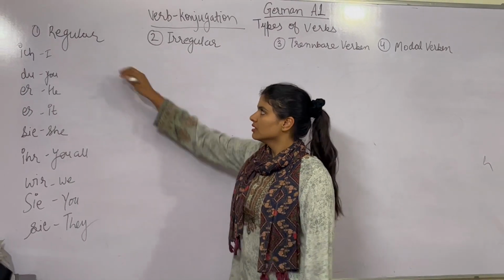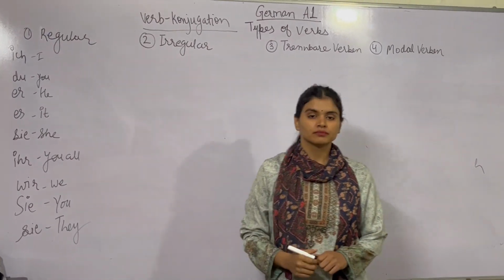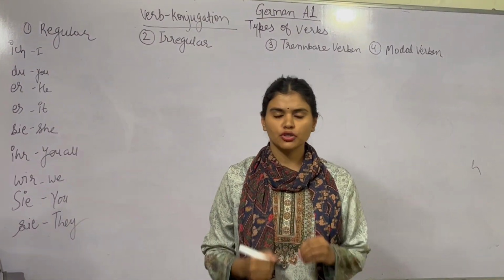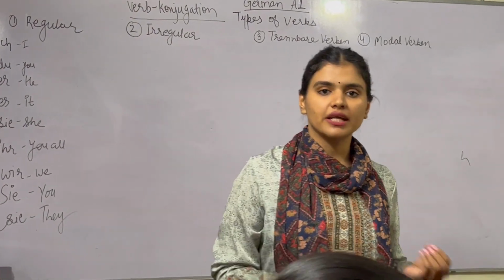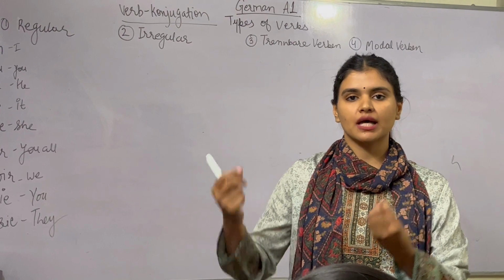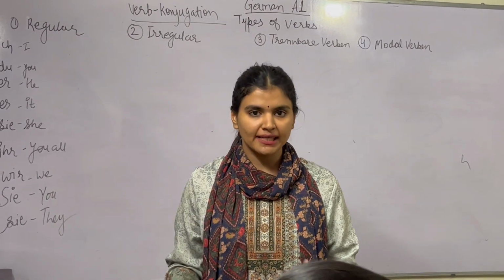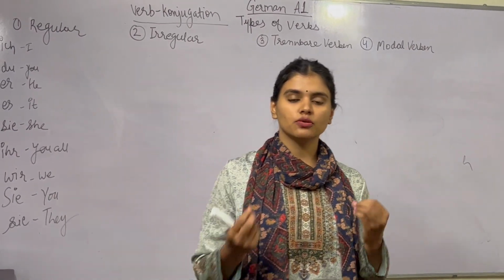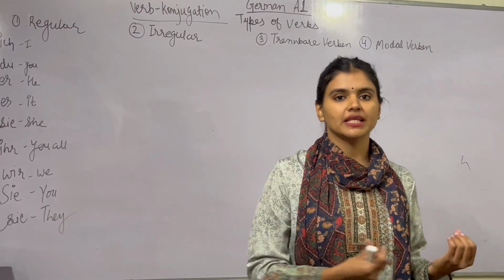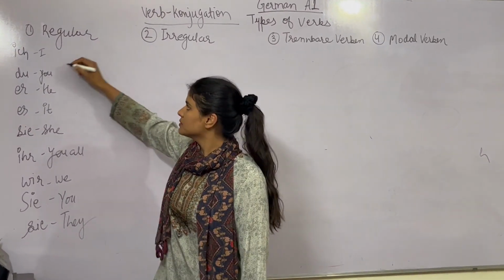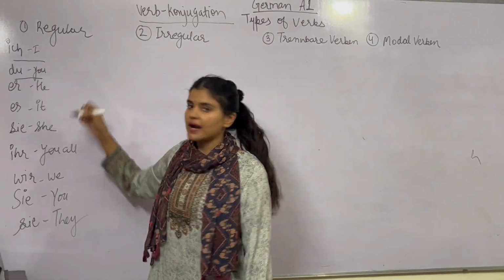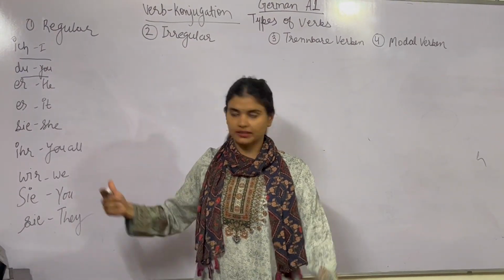So there are regular verbs in German. As a beginner, you cannot do all the conjugations correctly. You have to take reference. In the description box I am giving you the link of the Verben Lite application. From there you can check whether the verb is regular or irregular. So what are regular verbs? Regular verbs have a standard pattern of using the verbs in a sentence.